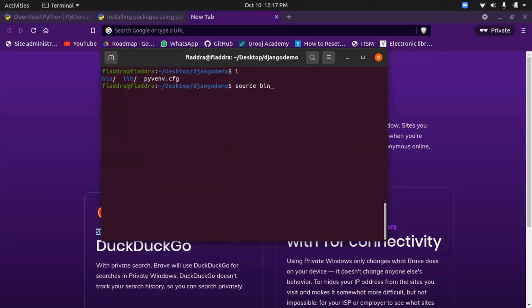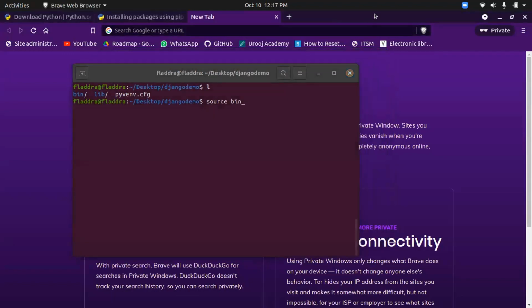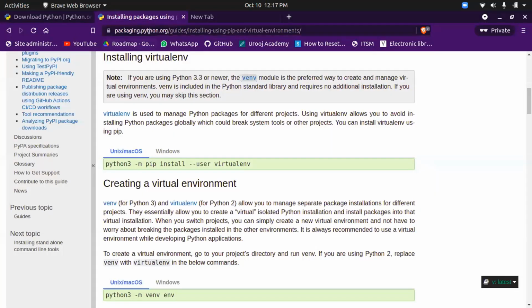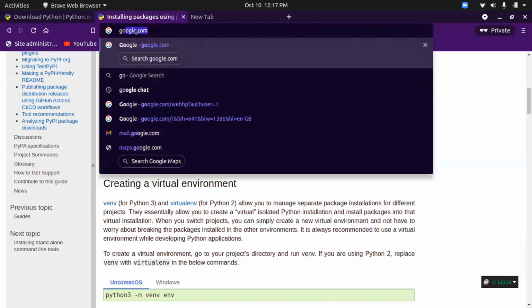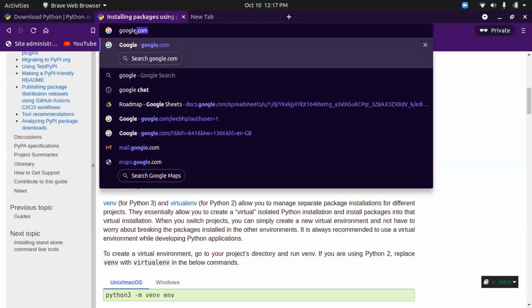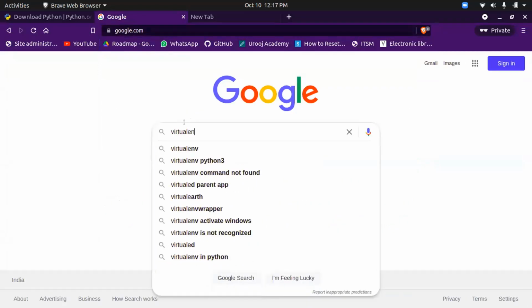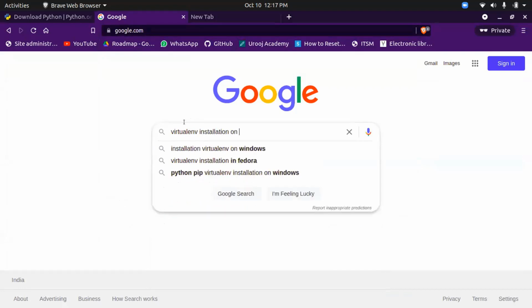When I'm trying to write this virtual environment command, it is giving me an error: the term virtualenv is not recognized. So I think you haven't installed virtualenv. Which system are you using? Windows. Okay, so we'll see the virtualenv installation for Windows.